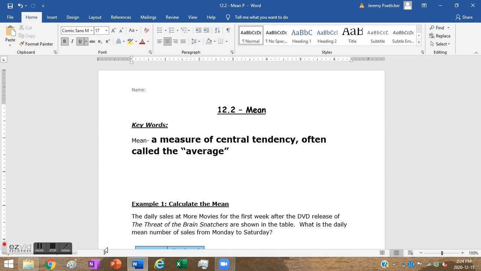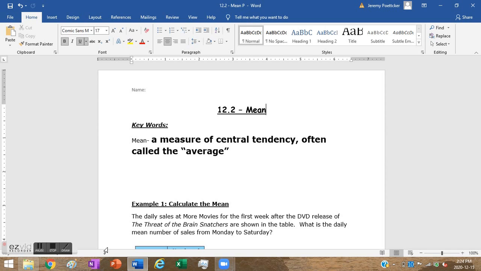We've talked about a couple other measures of central tendency, right? We've talked about the mode and the median. Remembering that the mode is the number that appears the most often, and the median is the number that is in the very middle of our set of numbers. All right, mean is kind of like a step past median. Mean looks at what's the actual middle of where all the numbers are, right?